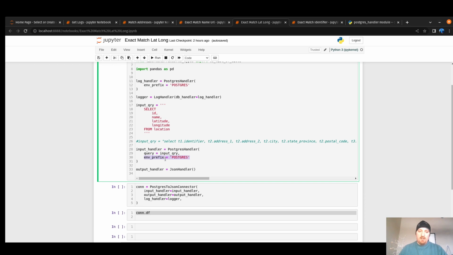That's because it's going to get its connection variables from the environment prefix, and the environment prefix is then going to load environment settings with the prefix Postgres underscore.